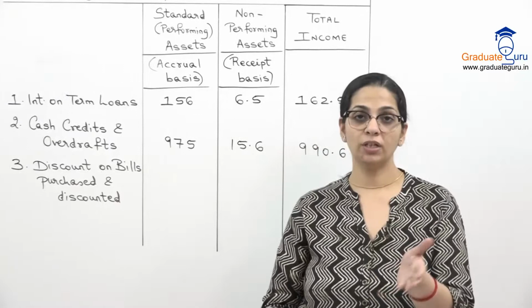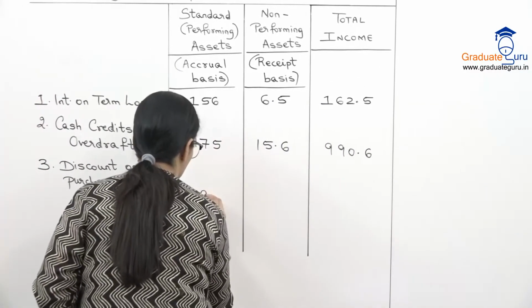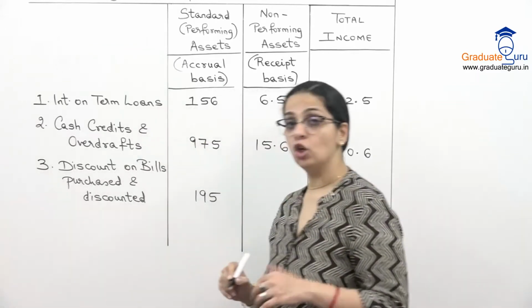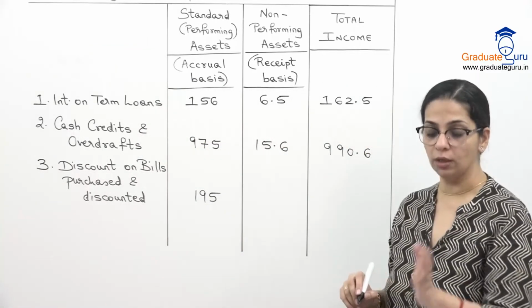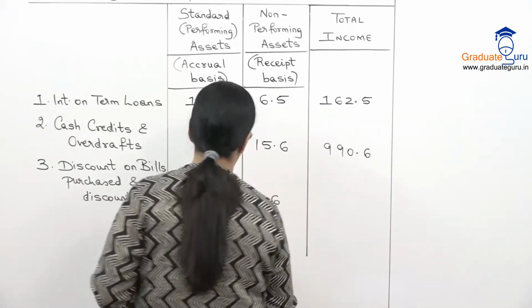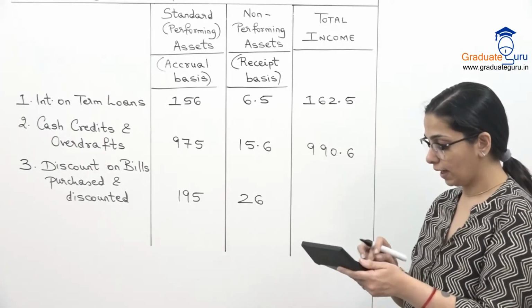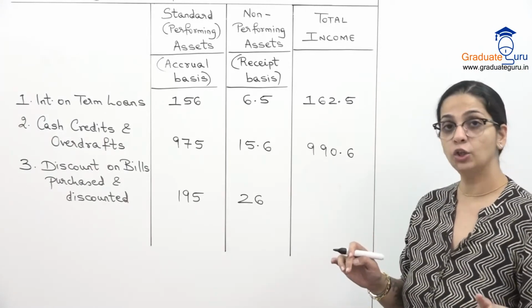Standard, as usual, we'll see the accrued column. So that is 195. And for non-performing, I'll see the received column, which is 26. And we'll take the total in the total interest column. So 195 plus 26, we get 221.